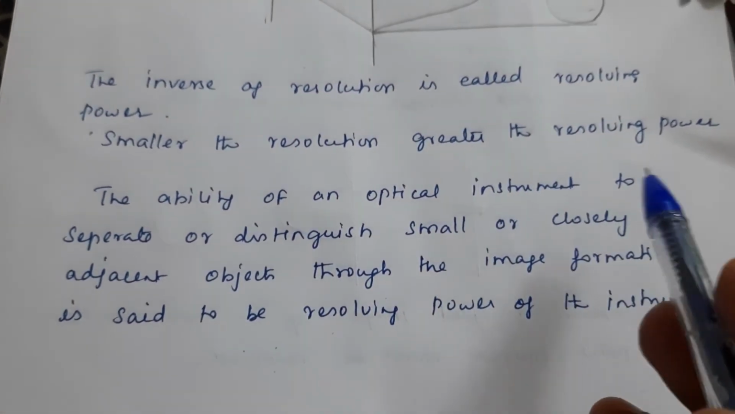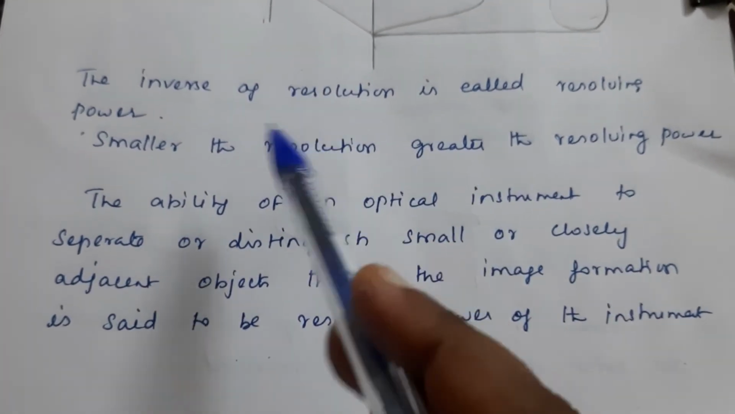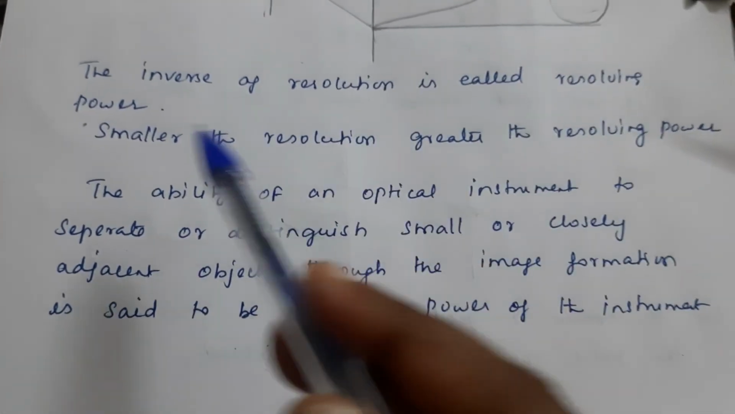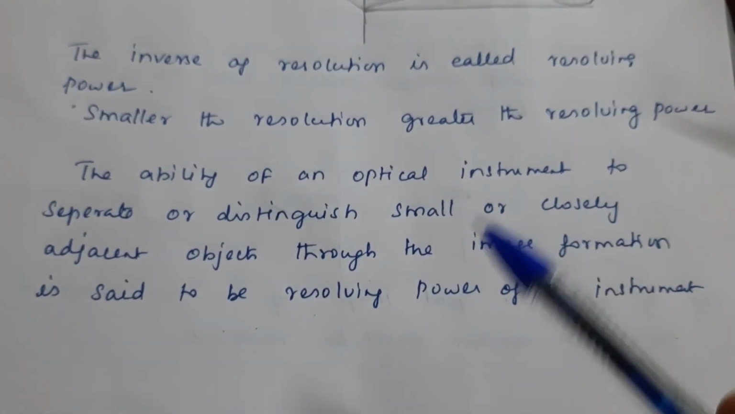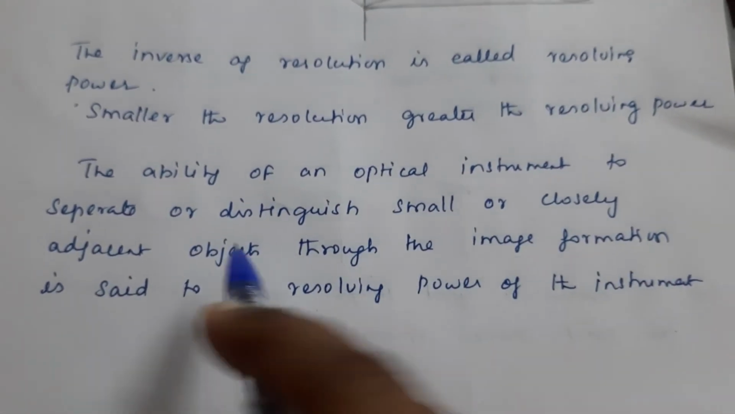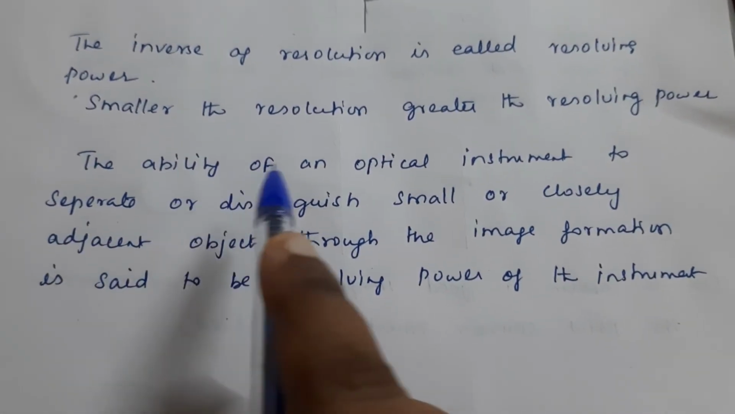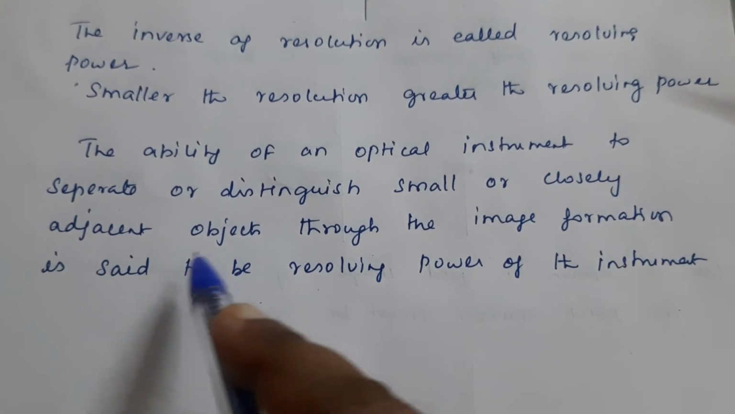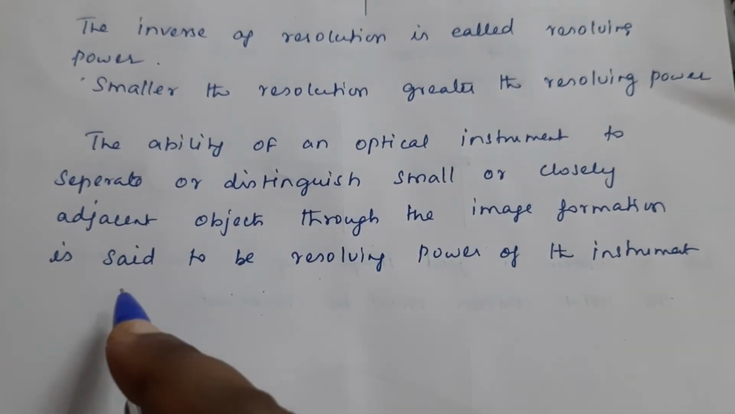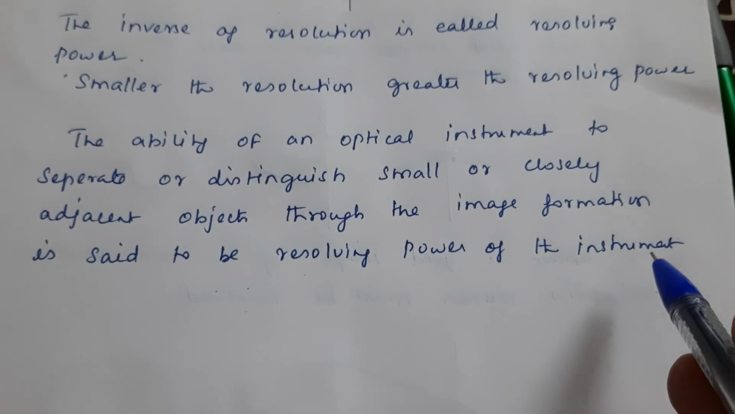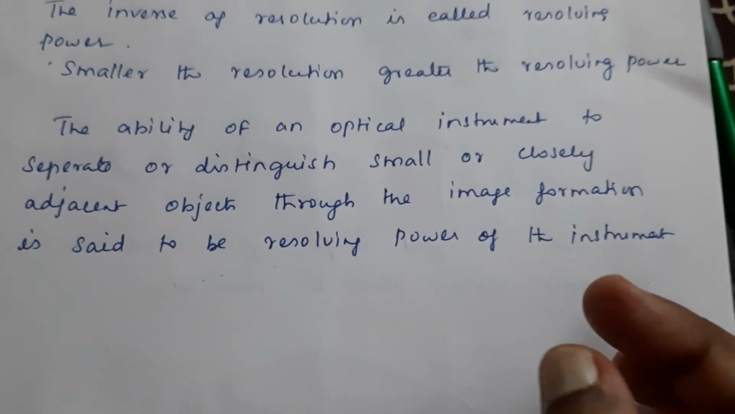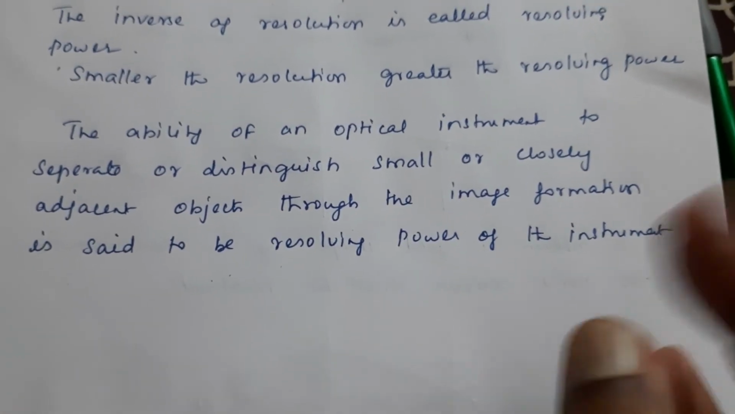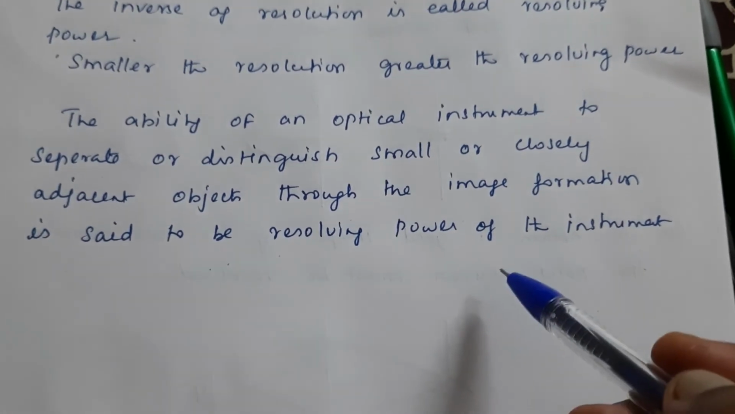Smaller the resolution, greater will be the resolving power, because it is the inverse of resolution. So if the resolution is smaller, then the resolving power will be greater. Then what is the definition of resolving power? The ability of an optical instrument to separate or distinguish small or closely adjacent objects through image formation is said to be the resolving power of the instrument.